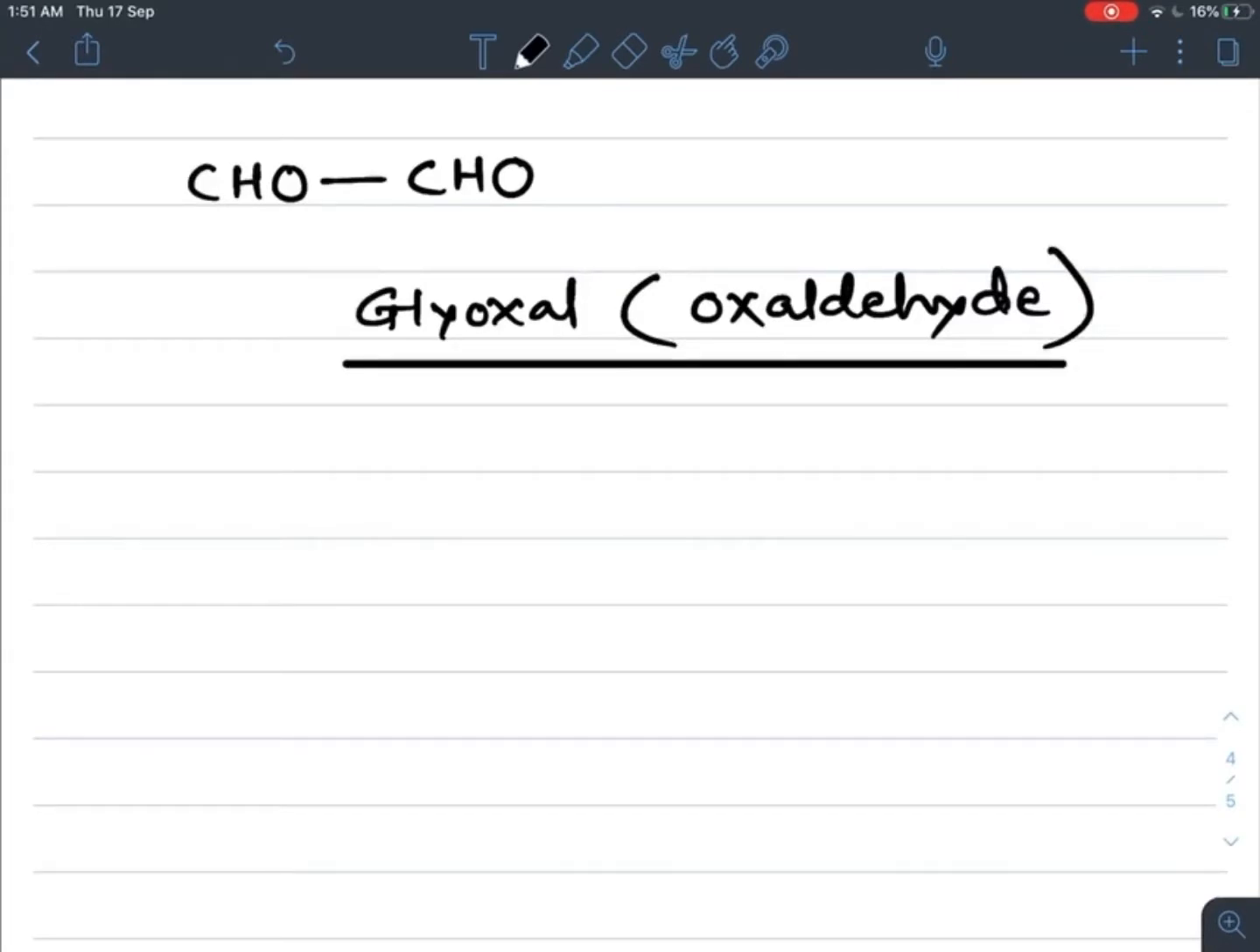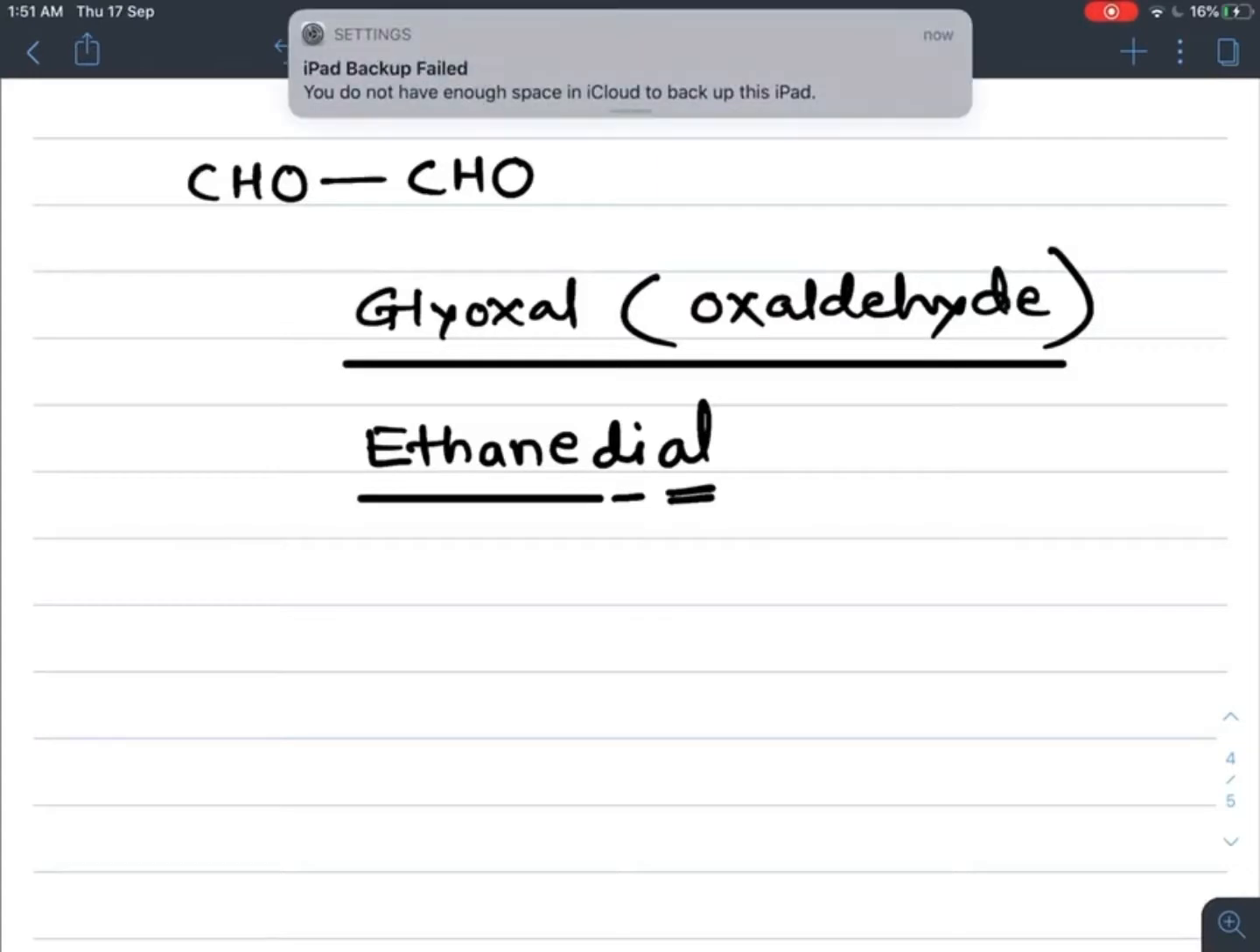Now its IUPAC name: when 2 functional groups are present in any organic compound, then you write the alkane as it is. So 2 carbon containing compound, so ethane, and 2 aldehyde groups, so di and al suffix. So ethanedial is the IUPAC name of OHC-CHO. So this is about a 2 functional group containing compound.